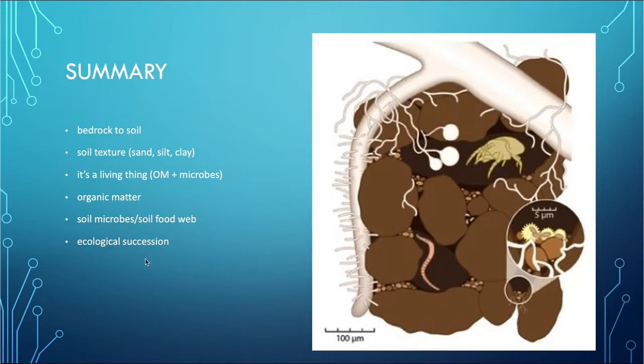So if we want to grow particular plants, we need to understand what's happening underground and how this microbial system is, whether it's in balance to actually give the right conditions for the plant that we want to grow, and for that plant to be able to sustain itself. Or it might be at a stage where only weeds can grow, and we can modify that system by supporting this microbial diversity and its ecological succession.